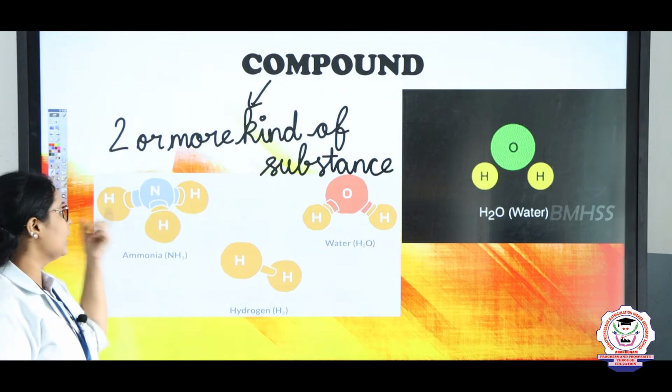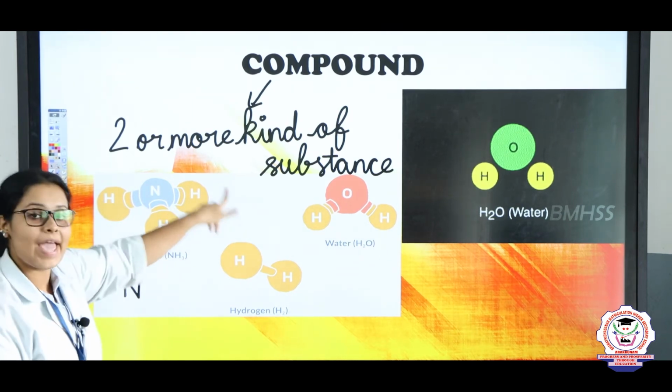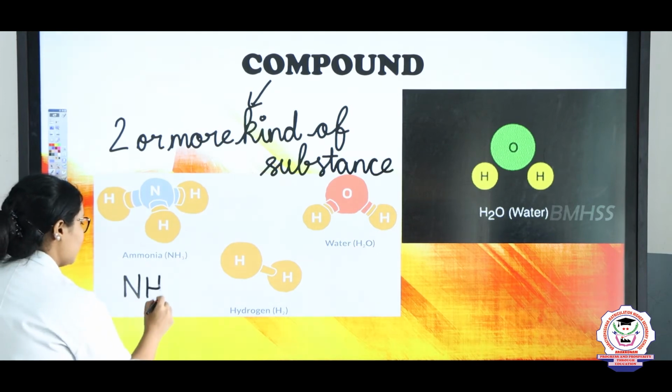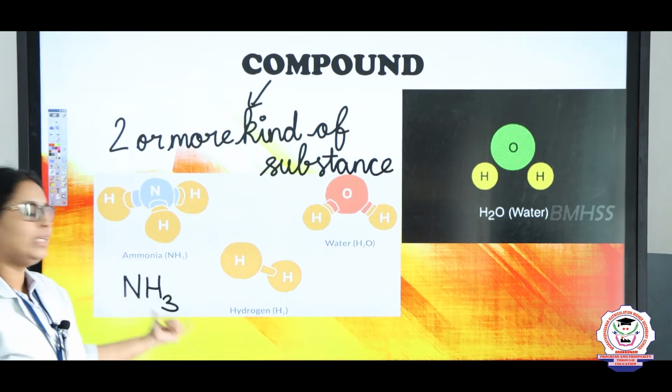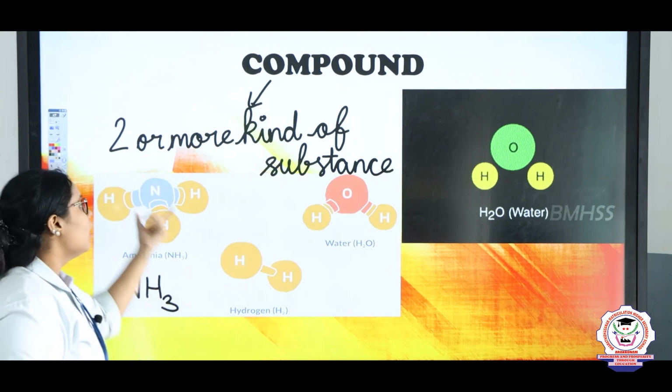For example, I am taking here one N and three H. So, NH3. That means this name is ammonia and this can be named as a compound.